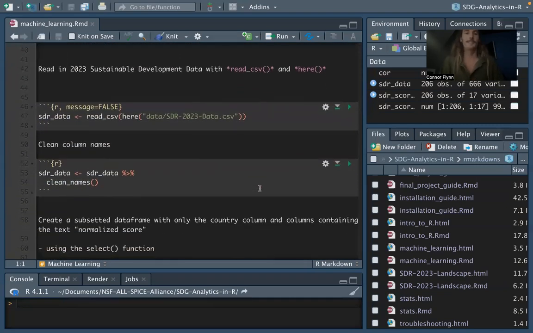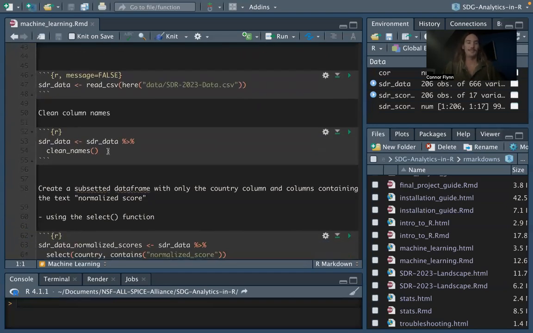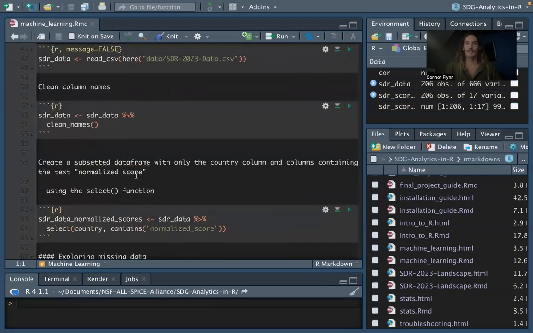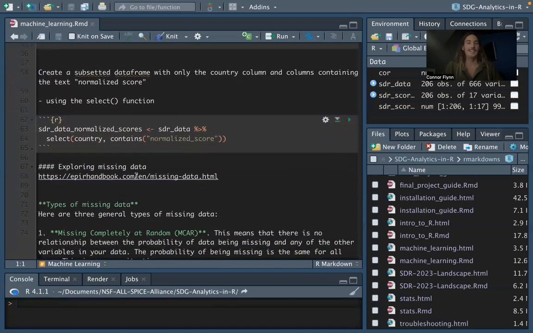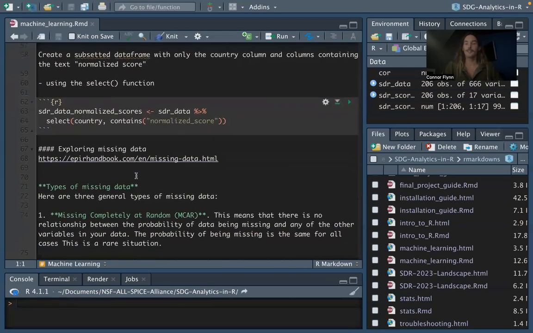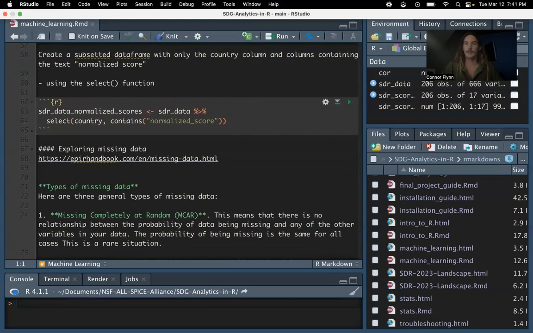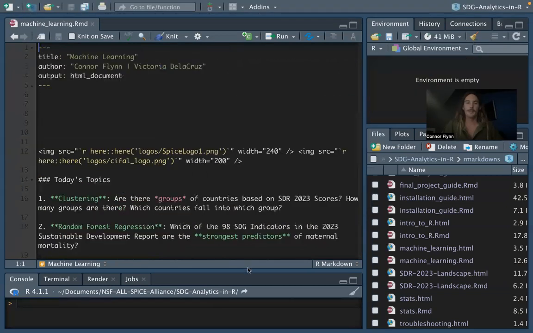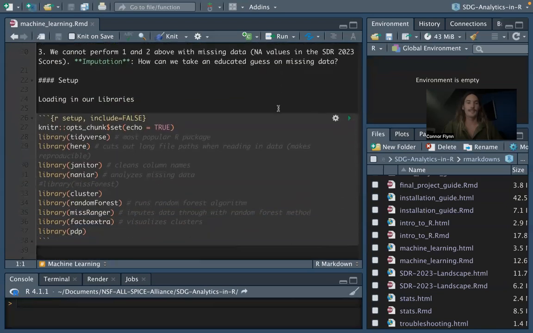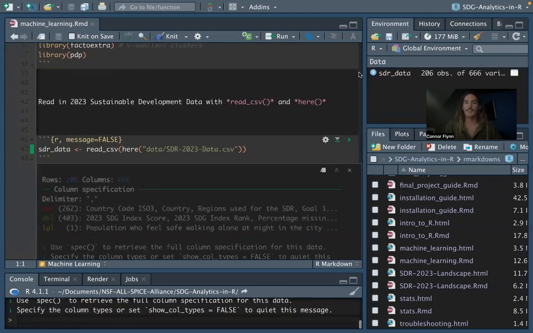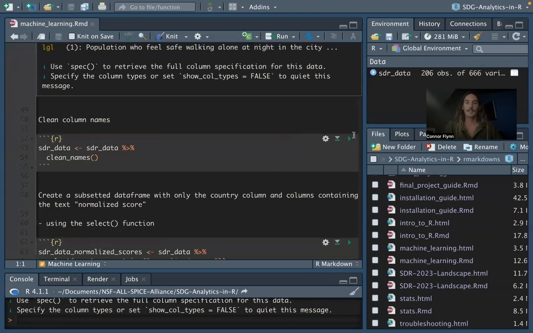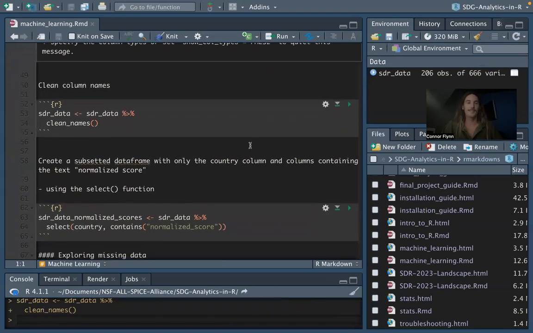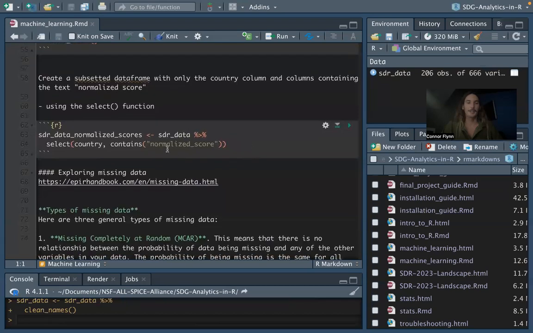So when we start here, we see that we use read_csv in here, similar to the other scripts. We clean our names with the janitor package and the clean_names function for column names. And then we select only where normalized score exists in the column. So let's start by clearing my environment and starting fresh. Let's load these libraries. Read in our SDR data. Clean our column names. And here's where we select just where the column has normalized score in it.